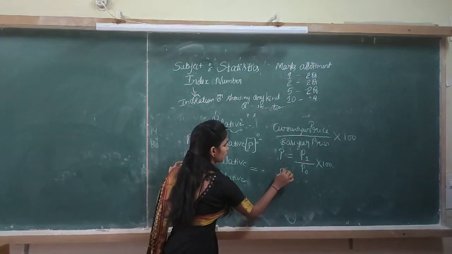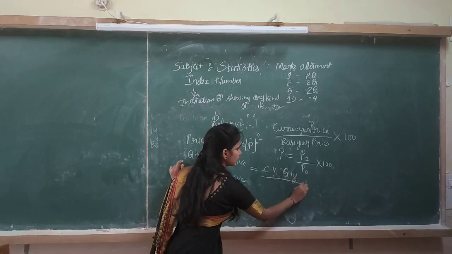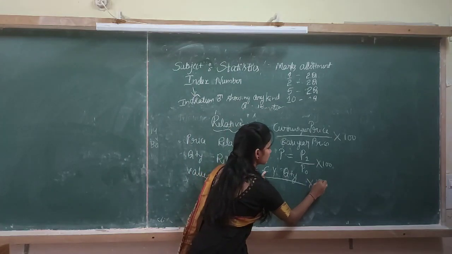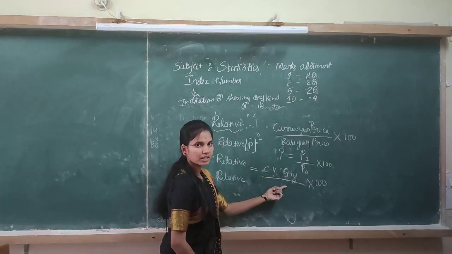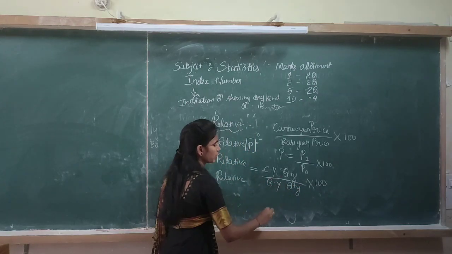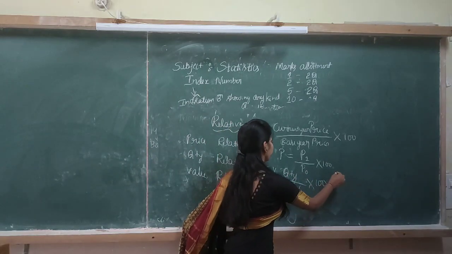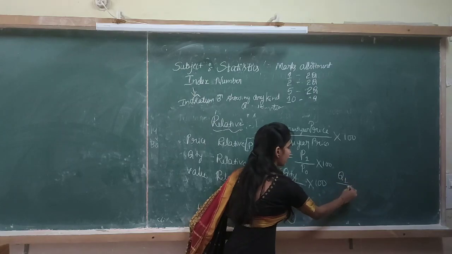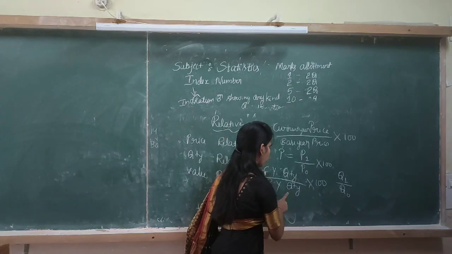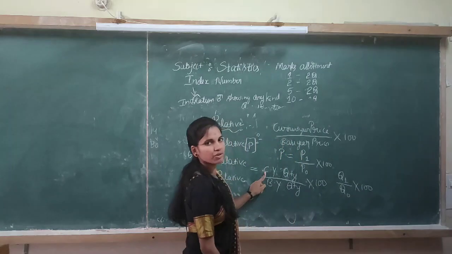It is the quantity of the current year expressed as a percentage of the quantity with respect to the base year. So we write current year quantity Q1 divided by Q0, where Q1 is current year quantity and Q0 is base year quantity, into 100 because it is expressed in terms of percentage.